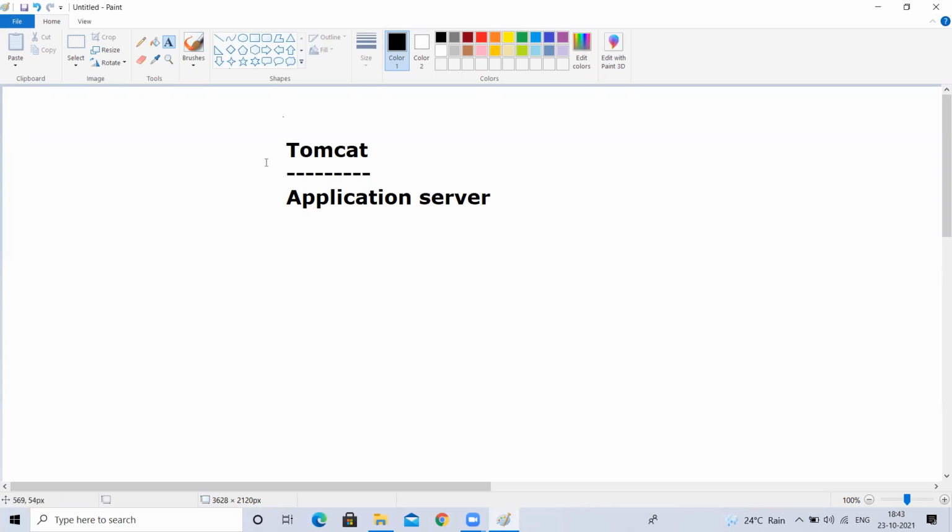So far we learned GitHub, where all the developers do the coding and put it in one central location. Now I want to deploy that in an application server. Why do I want to deploy in the application server? Because I want to allow end users to access my application through the internet, from a remote location.